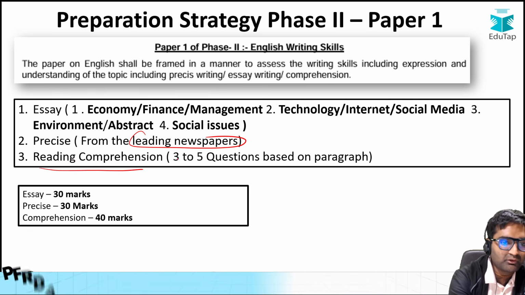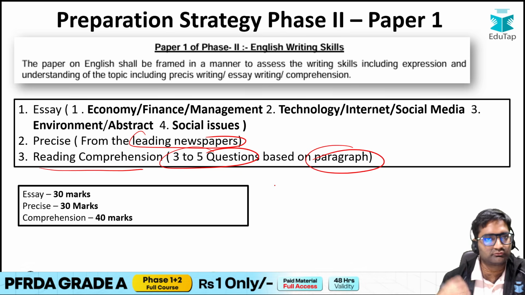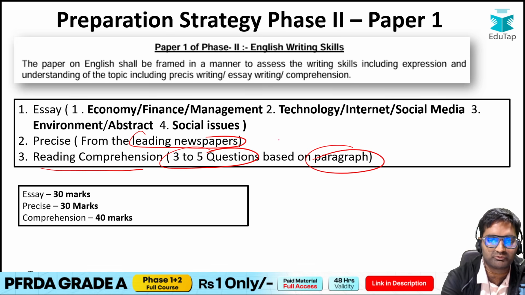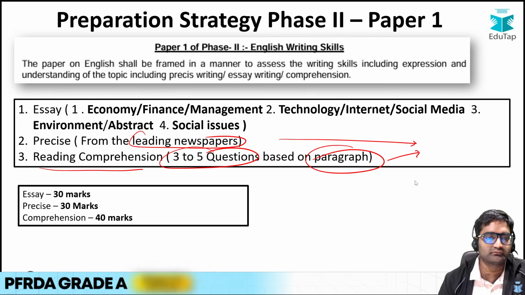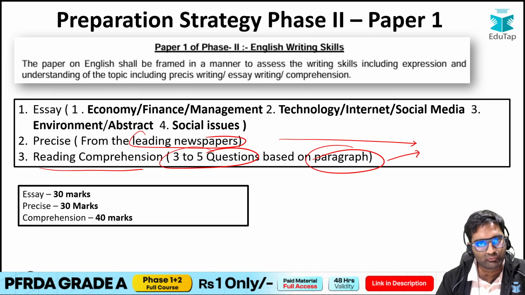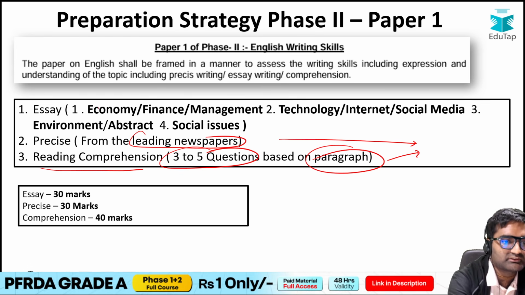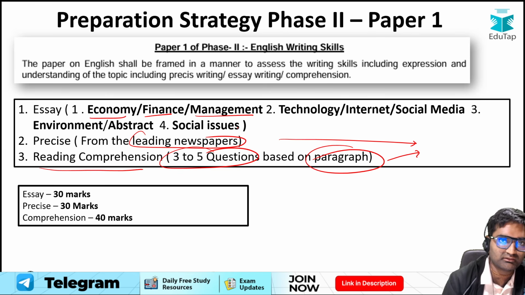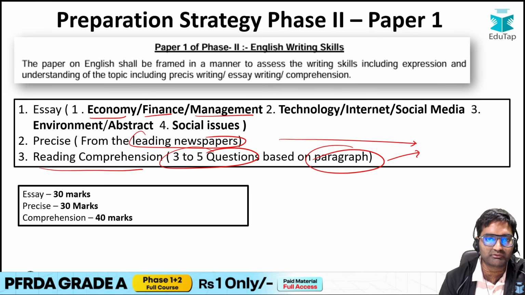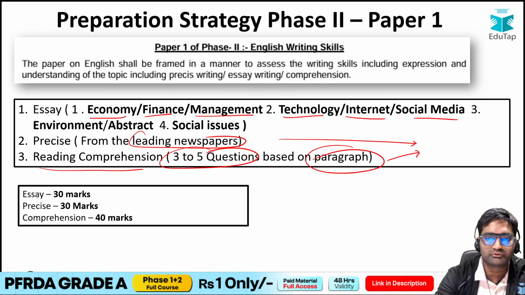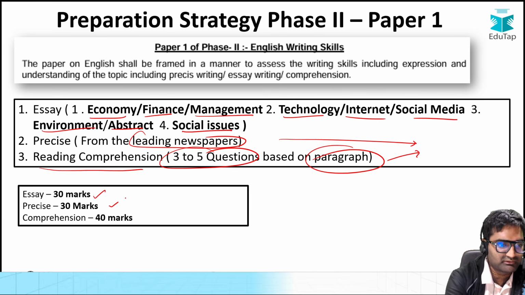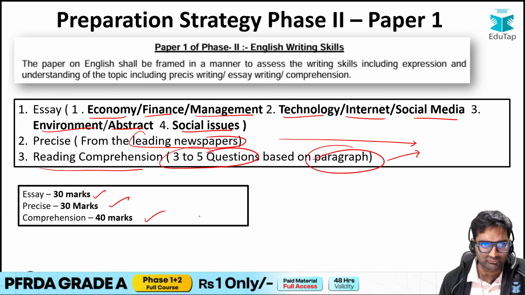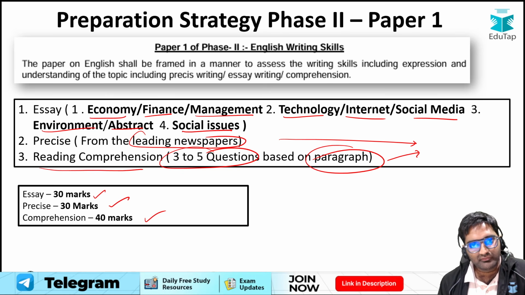Also, reading comprehension, there are 3 to 5 questions, and based on the paragraph only, you will have to answer these questions. Mostly it is practice. Even if the paragraph is really difficult, you would be able to do it if you're practicing well. Now talking about essay, questions are asked from the economy, finance, management topics. I'm just giving you a few general topics from where the questions are asked. Technology, internet, social media, environment, abstract topics are also asked, and also social issues. So essay for 30 marks, précis for 30 marks, and 40 marks for comprehension. Mostly this is the marking scheme for the descriptive English.